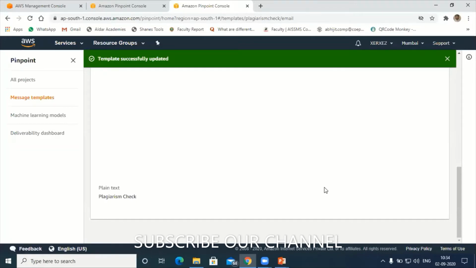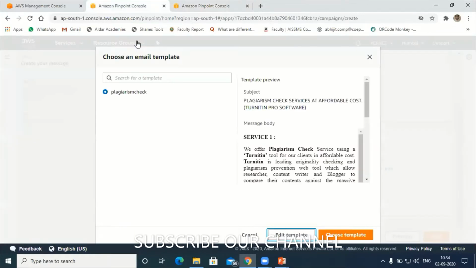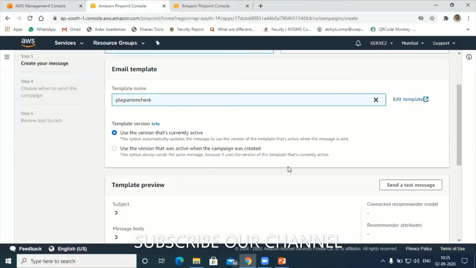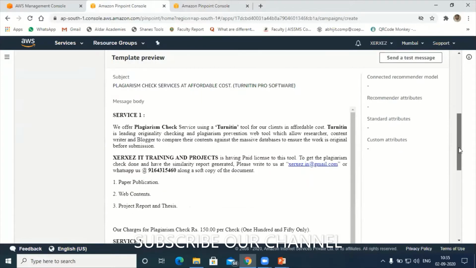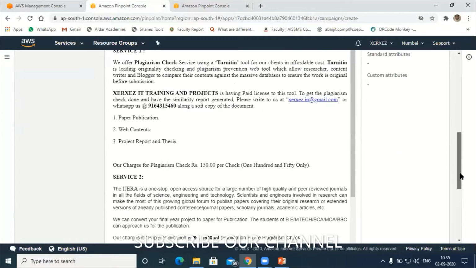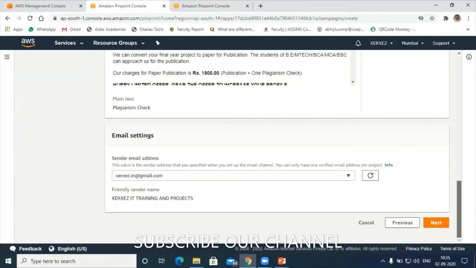Once the template is ready, again you go to Pinpoint here and choose the template. I have already chosen the template called plagiarism check. Next, choose template. Use the version that is currently active. The same I'm going to use here. Next, this is the format of the template and the contents, which you can review once.